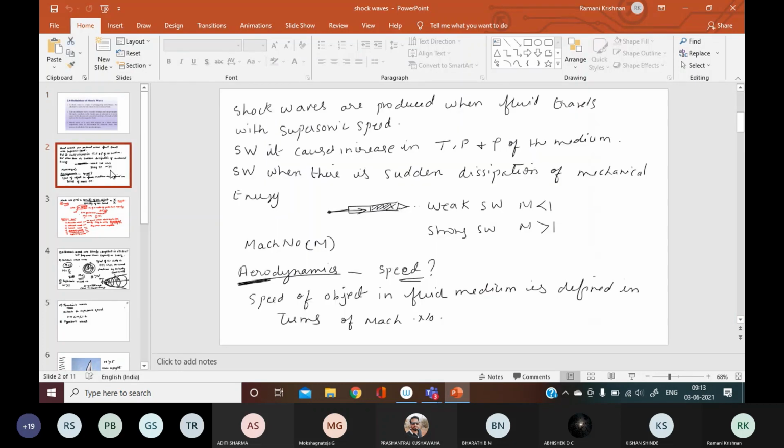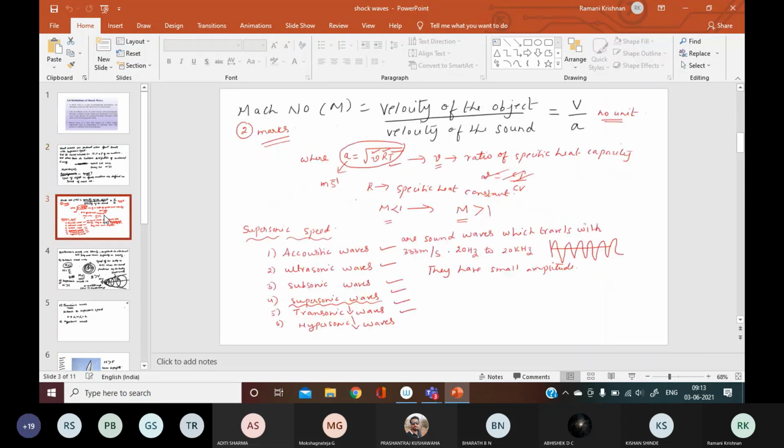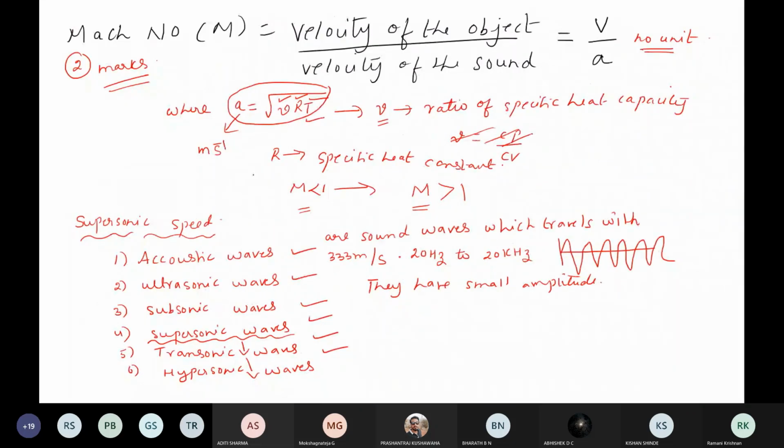And then we started defining Mach number. To know the speed of the sound, we are using Mach number. So this is just a recap of what we did last class. Mach number is defined as velocity of the object to velocity of the sound. It has no unit. Then we started defining one by one what acoustic waves are. Acoustic waves are sound waves which travel with the velocity of 333 meters per second. They have a frequency range from 20 hertz to 20,000 hertz.